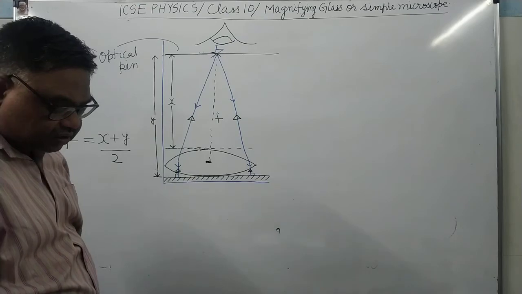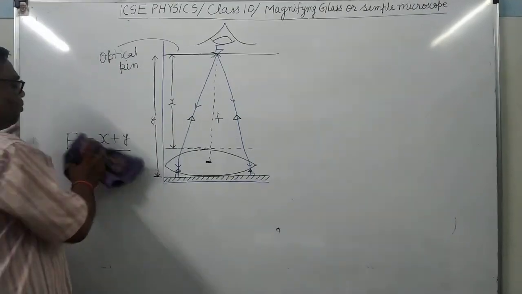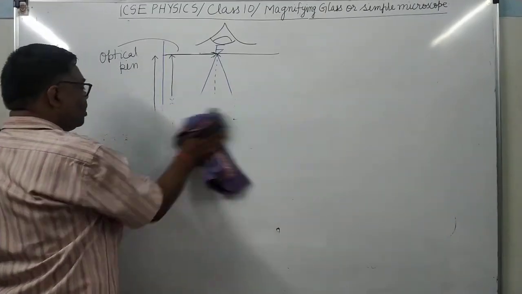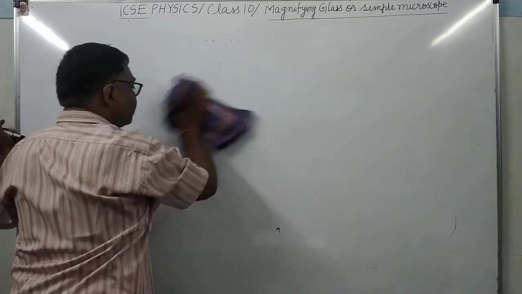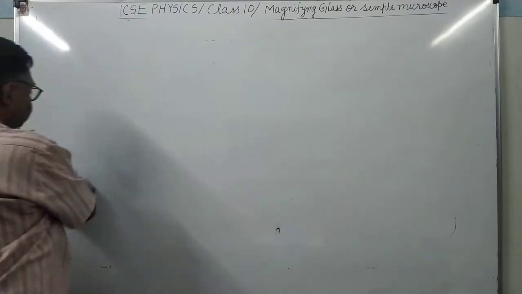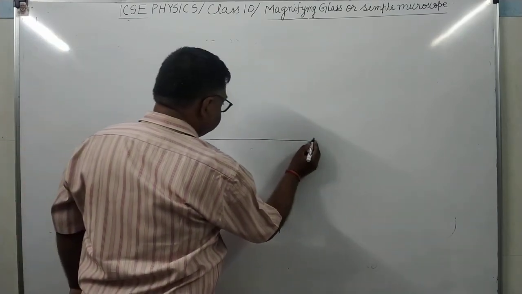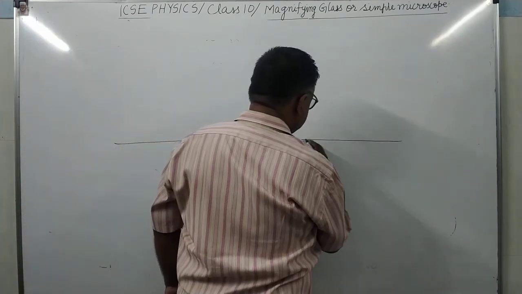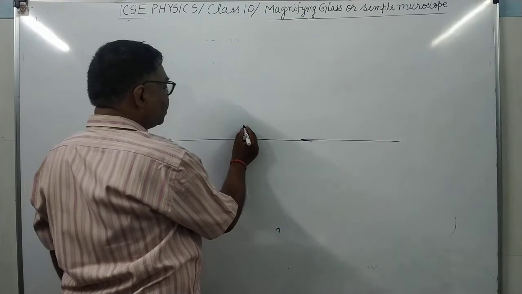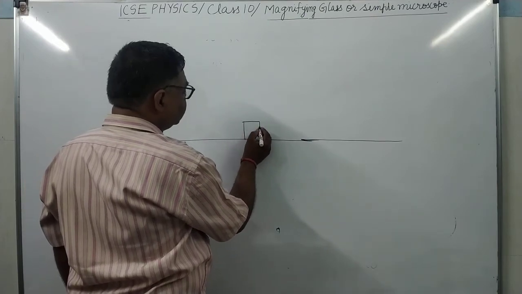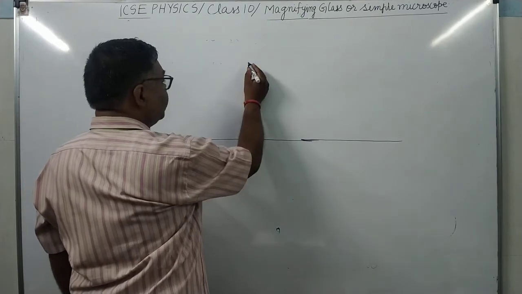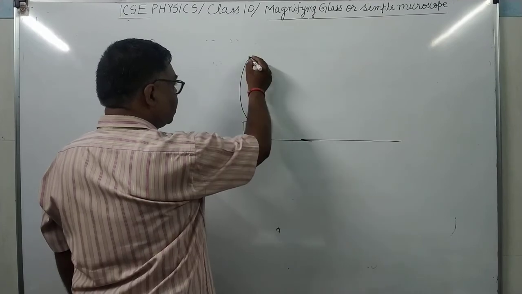Now see the next case in which we determine the focal length by using the optical bench. You can see here, this is an optical bench, and here there are 3 uprights. One upright holds the convex lens.